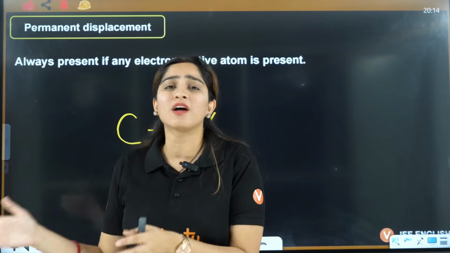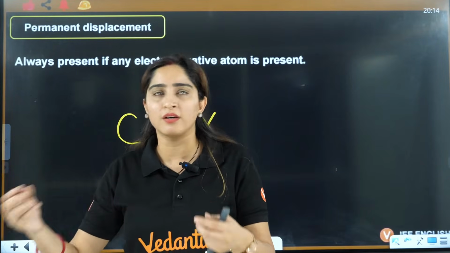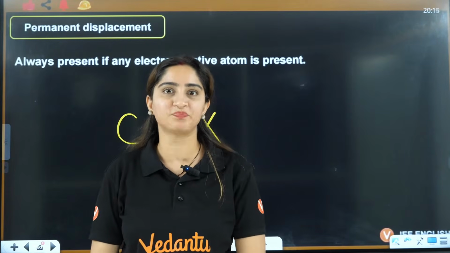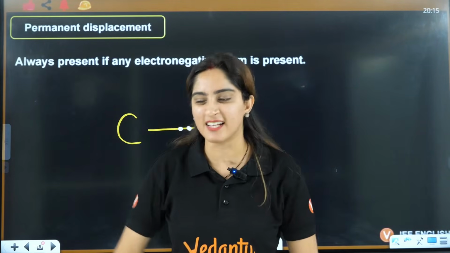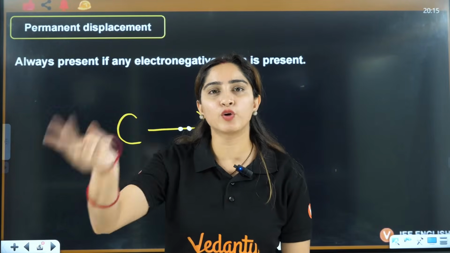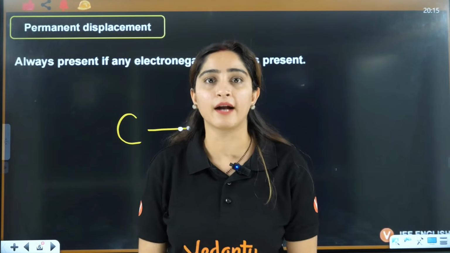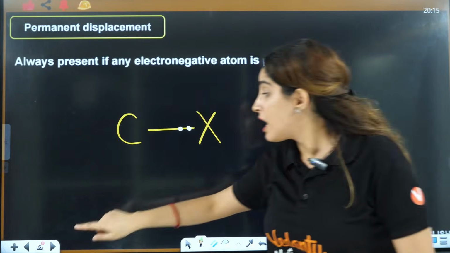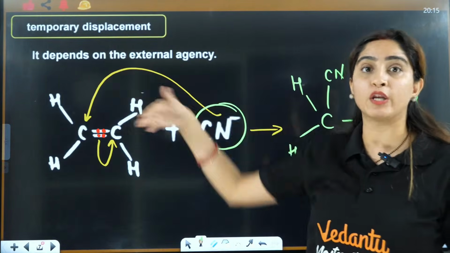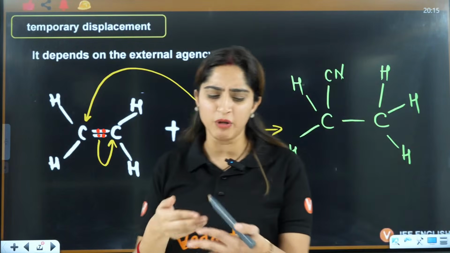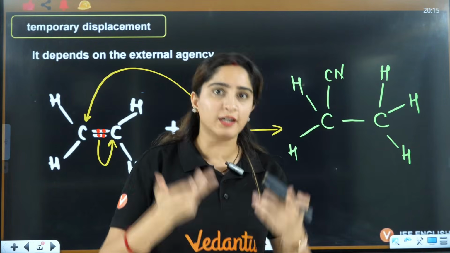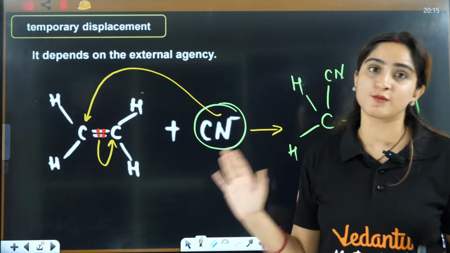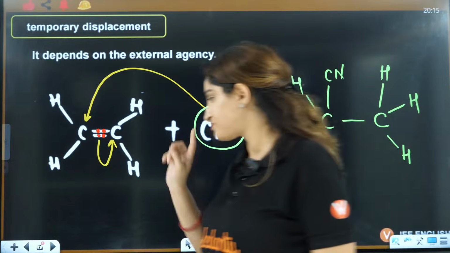They don't need to watch any YouTube lecture, they don't need to watch any YouTube motivational video to pump themselves, and after 2 days their motivation is down. They don't need that. That is permanent because they don't need any external factor. But temporary is when you need an external factor. For one time, you will get motivated, then again demotivated, then again motivated, then again demotivated. So that is temporary displacement, right? Okay.